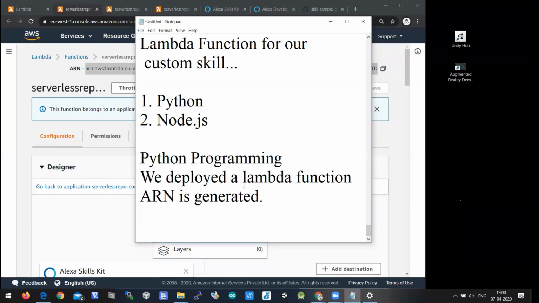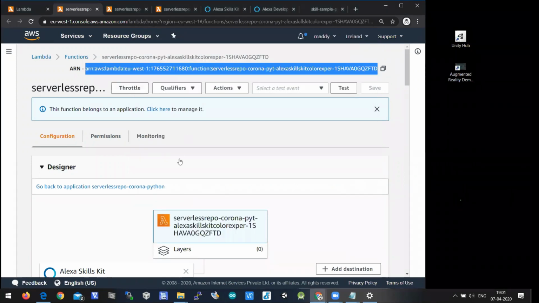Since you're a beginner, we are using a sample program, which is Python color expert, a sample available in AWS Lambda. So any questions so far? This is step 2 where we have deployed a Lambda function. If you don't have AWS, later also you can do this. Okay, don't worry.